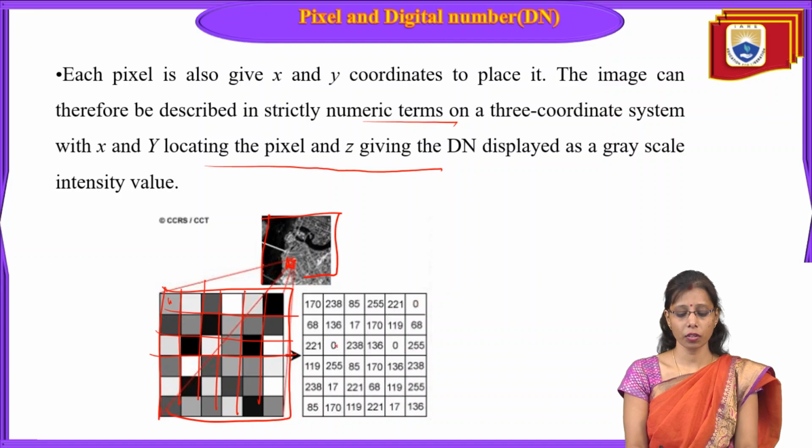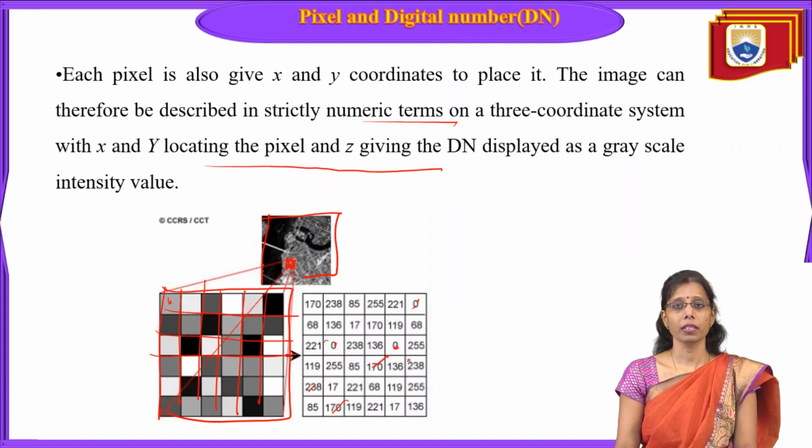So this is 0, this is 0. That means all these 3 zeros are the same kind of features present on the Earth's surface. In the same way, if we see 170, 170, 170 here and 170 here, that means this 170 represents the same type of feature on the Earth's surface. Like this we have 238, 238, 238, 238. So again we can say that the same type of feature is present on the Earth's surface.